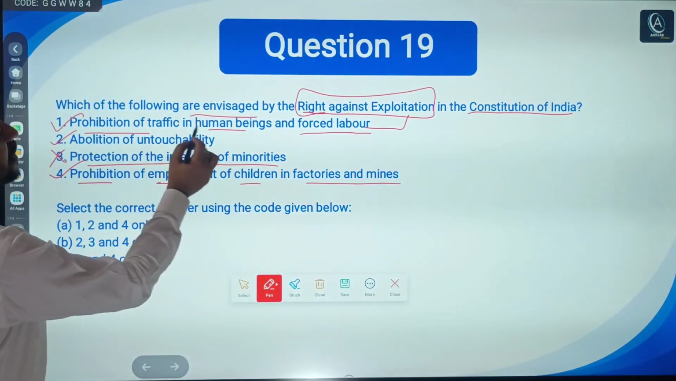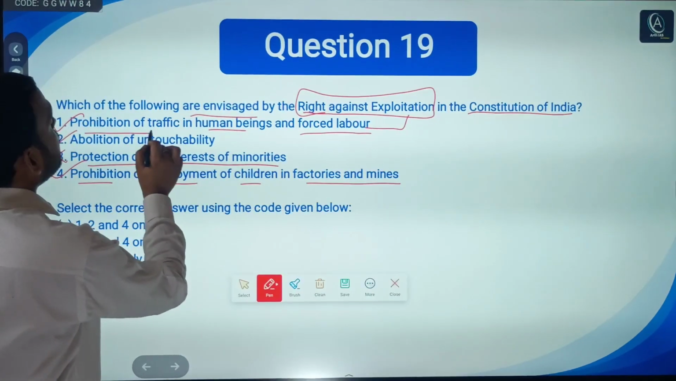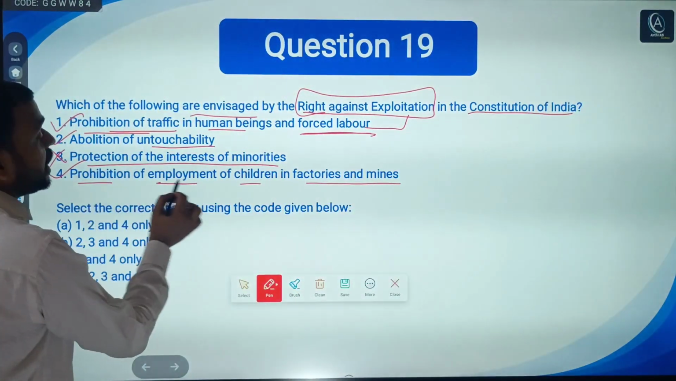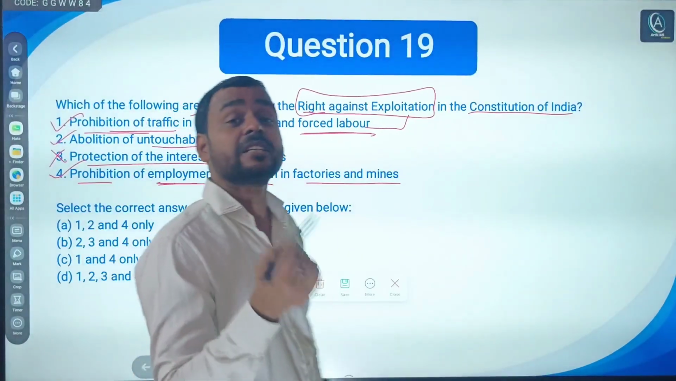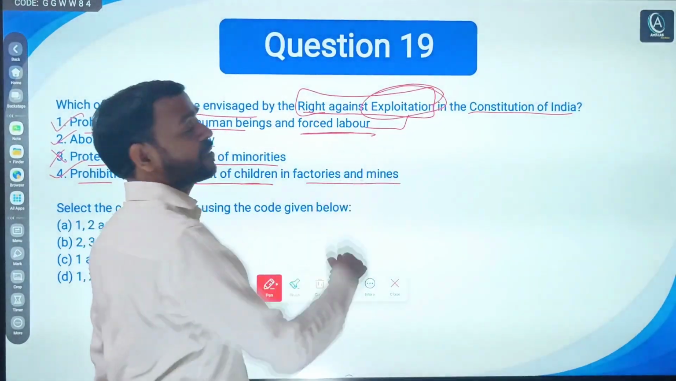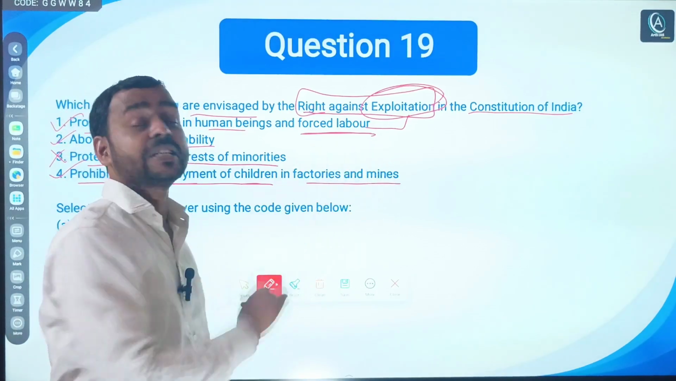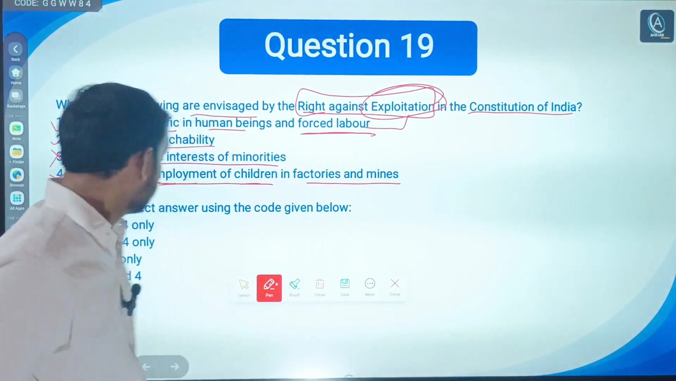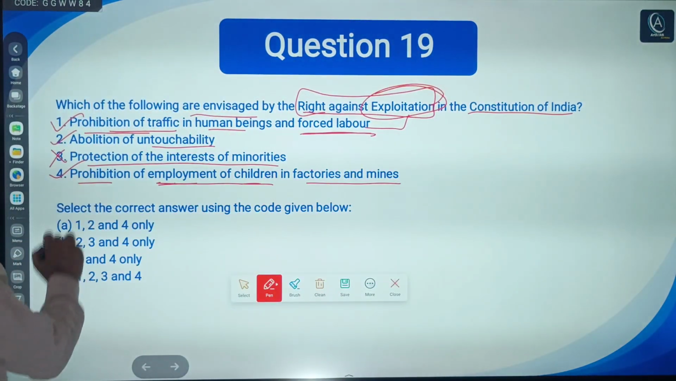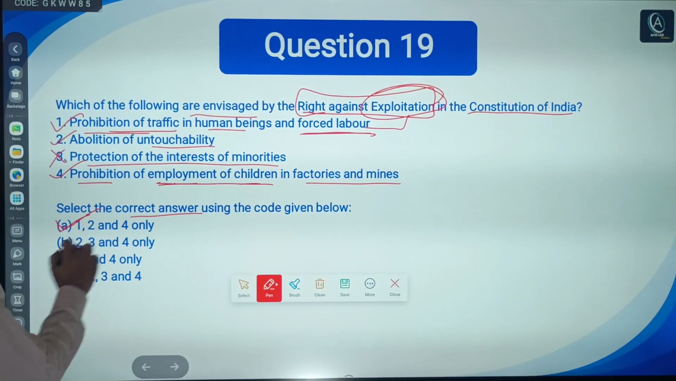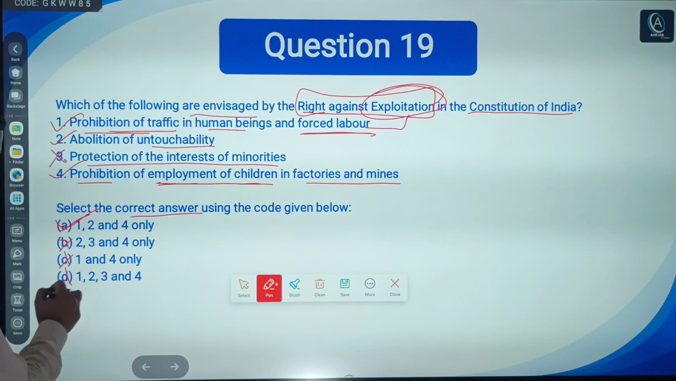For example, human trafficking, forced labor, untouchability, employment of children. All these are nothing but exploitation, right? So this comes under the right against exploitation. Statements 1, 2 and 4 are correct. The correct answer is A, which says 1, 2 and 4. Obviously A is the right answer. No need to go for B, C or D. Save your time.